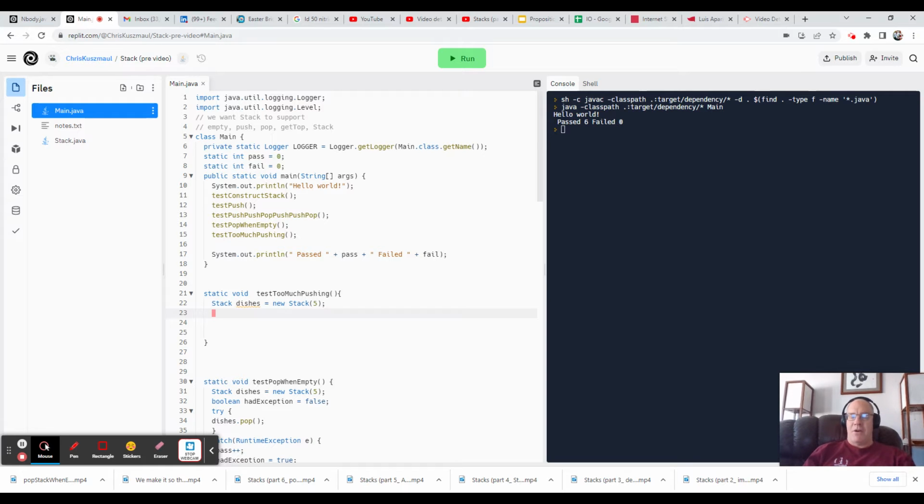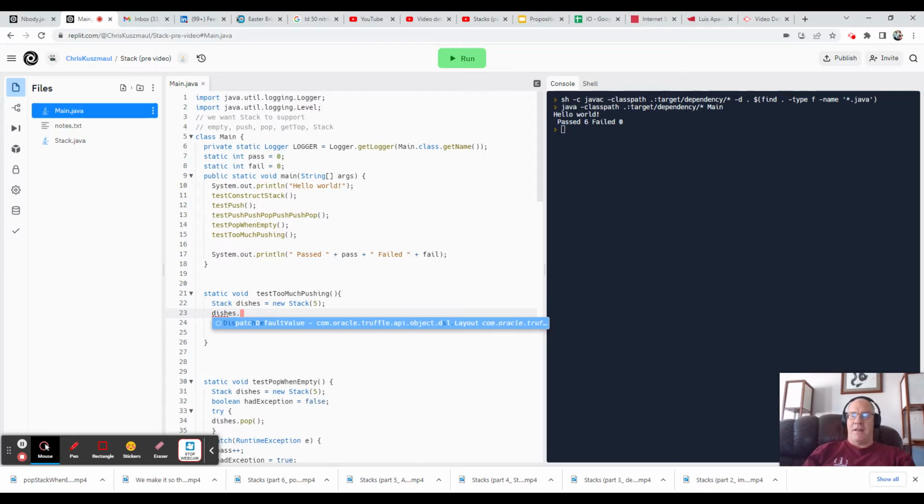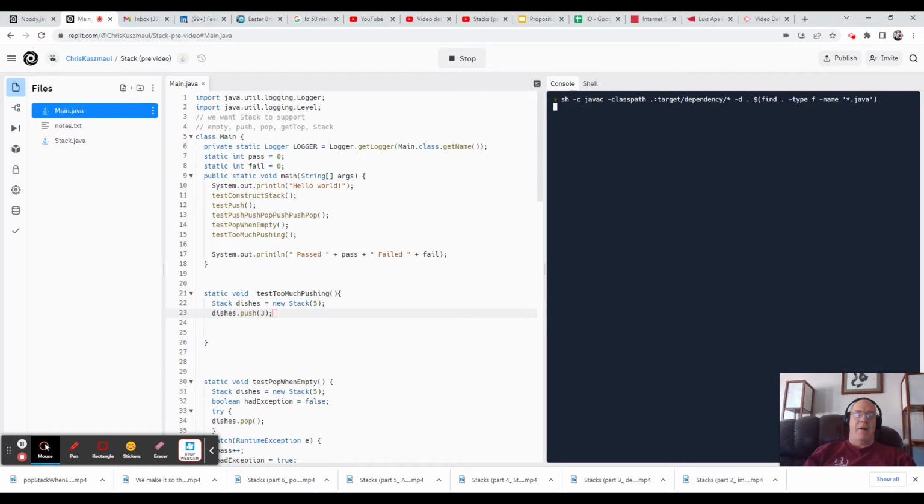So here I make my stack of dishes, and of course my dishes are actually numbers, integers. So I push the number 3 onto my stack called dishes, and this also should not produce an error. Of course, we don't count passes or fails yet. We haven't quite figured out whether or not this test passes. I mean, we could do a pass increment here because we haven't done too much pushing, but we want to do too much pushing and then get an error, get an exception.